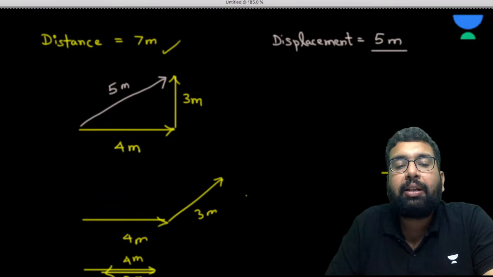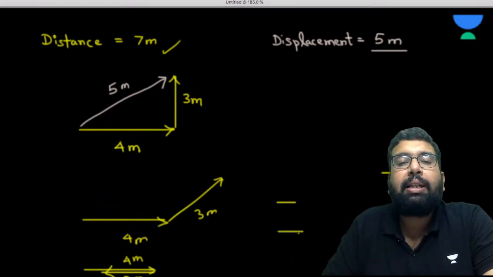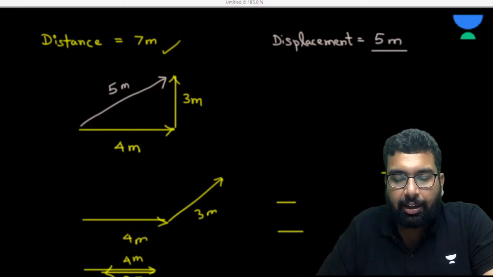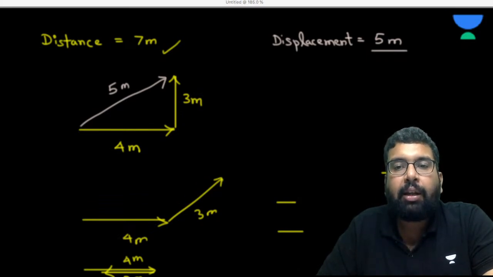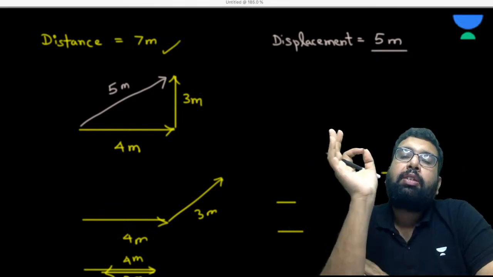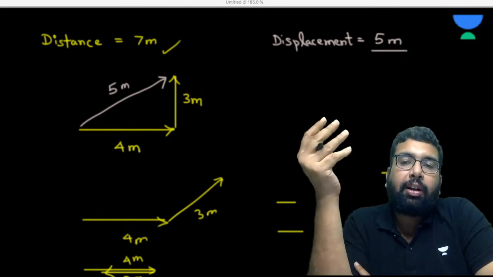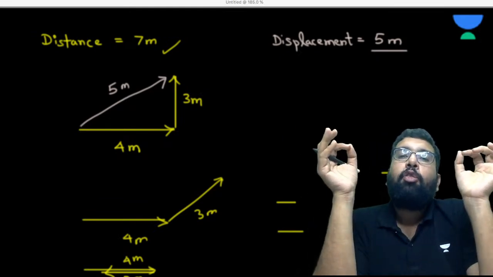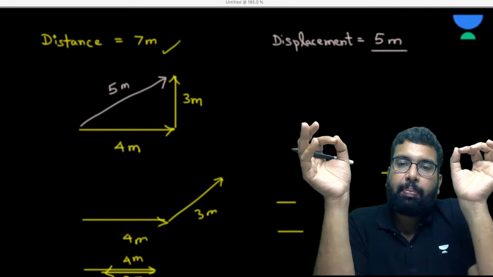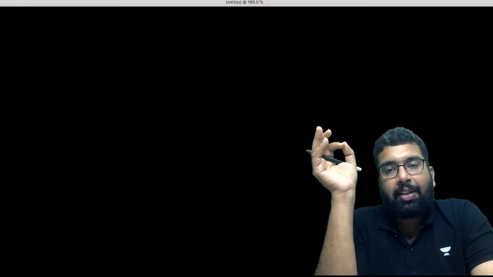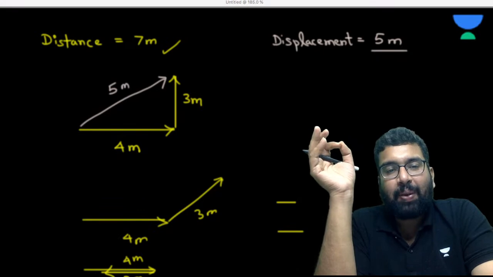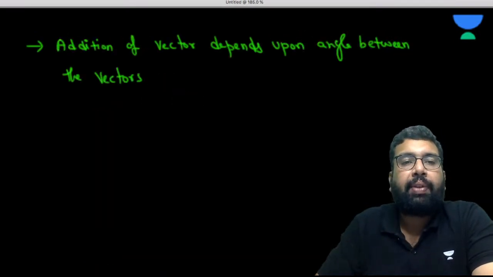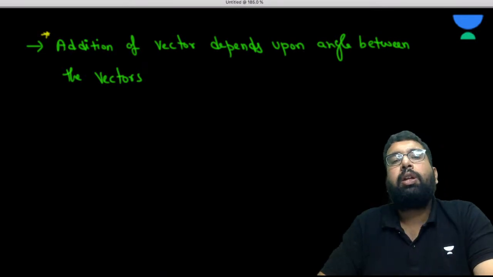So, my dear students, what happens? The displacement changes when the orientation or direction of the vectors is rearranged, or in another way, when the angle between the vectors changes. So basically, vector addition clearly depends upon the angle between the vectors. I hope it is fine to everyone. Now one more important thing, another important point here, I may mention.